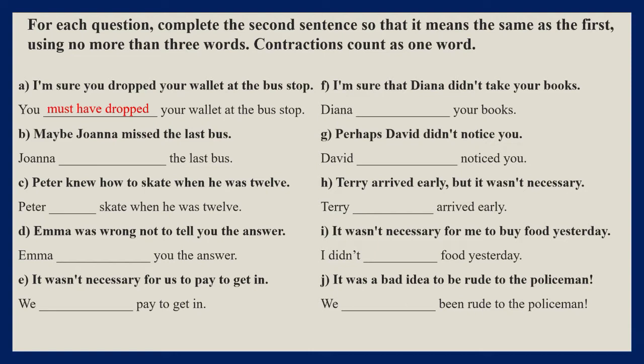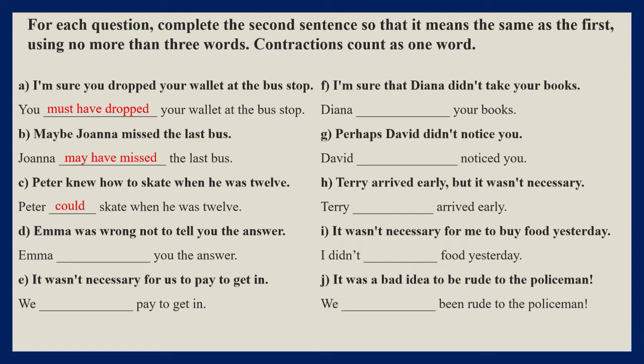B. Maybe Joanna missed the last bus. In here, there is a probability, not a certainty, and it is a positive sentence, so we could use may, might, or could have missed the last bus. C. Peter knew how to skate when he was 12. In here we are talking about a general ability in the past, so we use could. We could also say Peter was able to skate when he was 12.